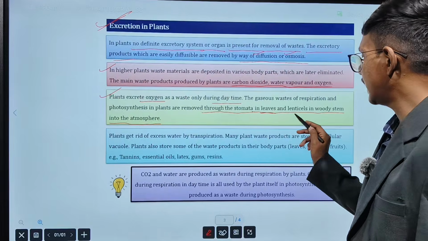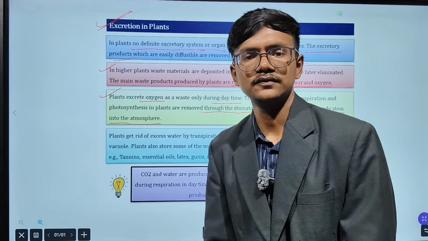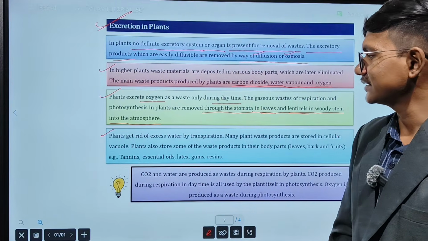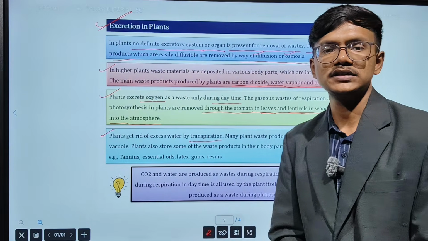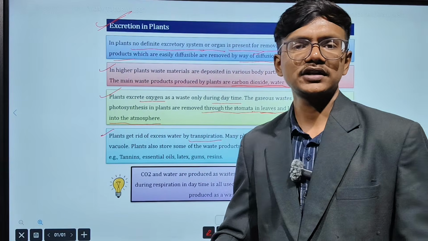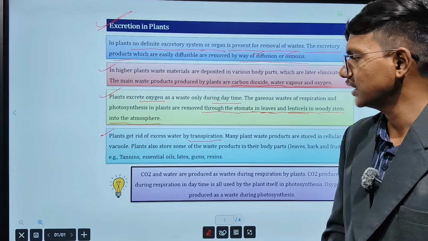Plants get rid of excess water by transpiration. You know that transpiration is a process in which water is lost. That is actually a waste for the plants, so they release the excess water from their body.